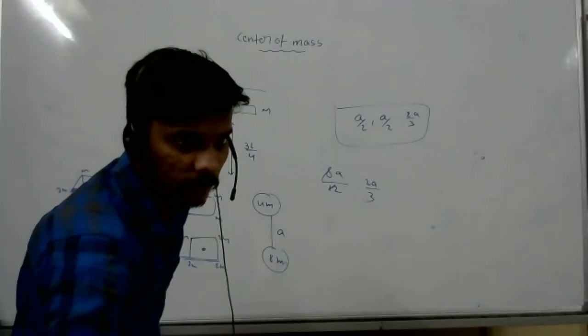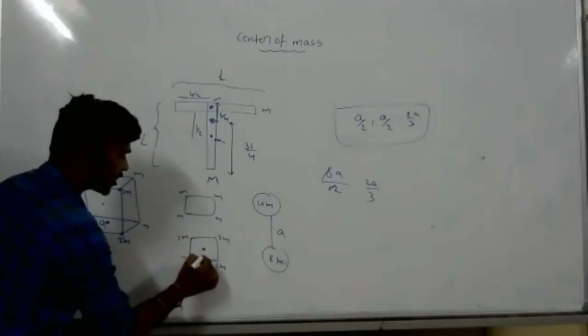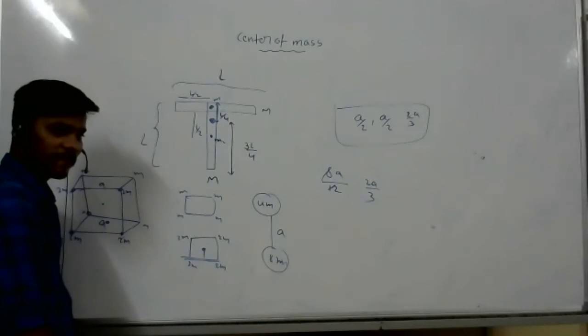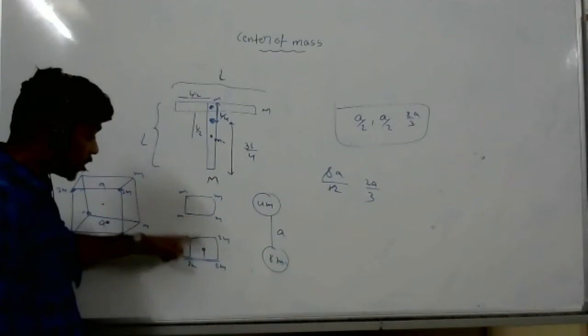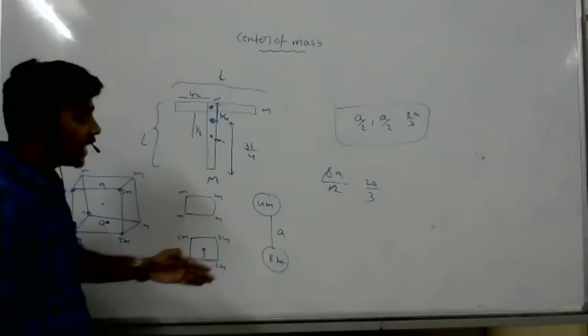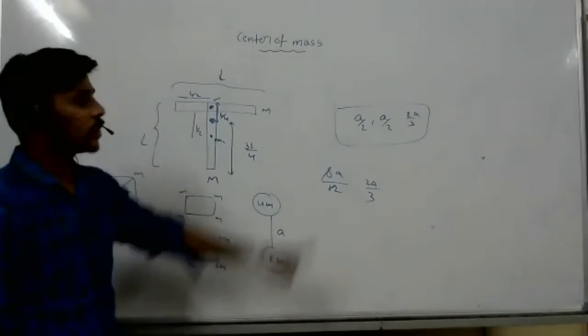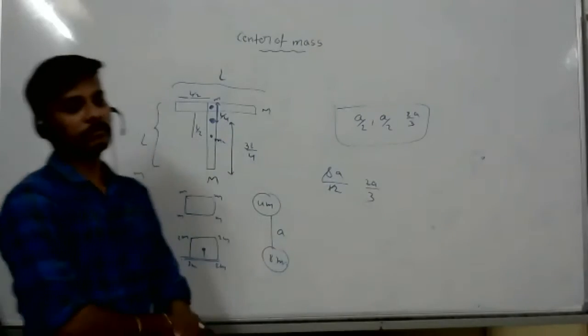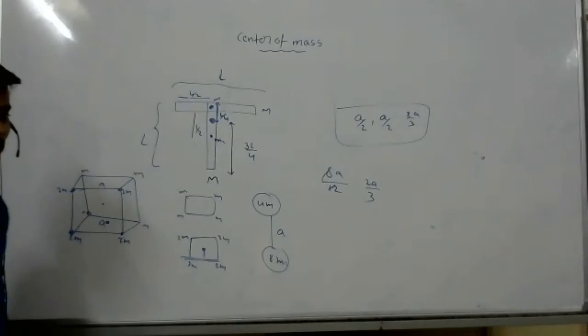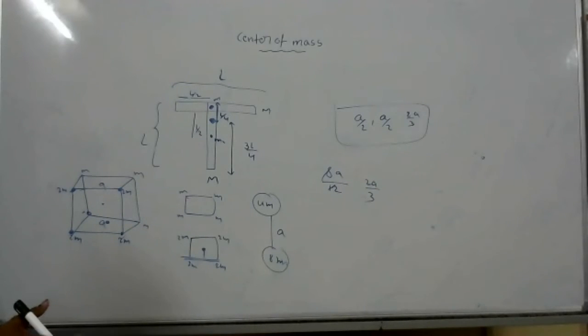And even y direction also a by 2 only, no? But between these two bodies, z direction 2a by 3. So combine a by 2, a by 2, 2a by 3. Clear? Hello?